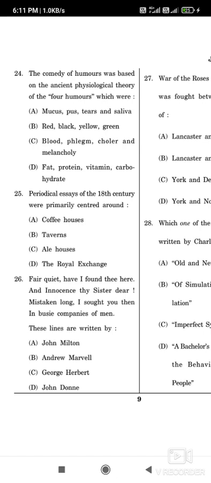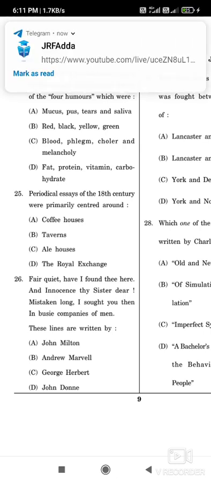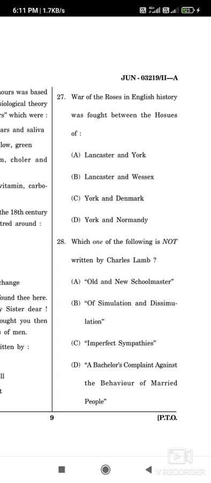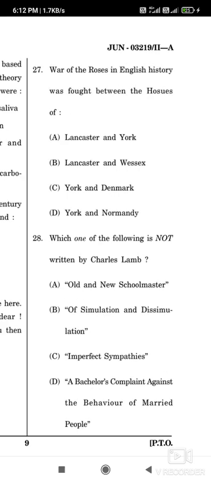Now question number 26: Fair quiet, have I found thee here, and innocence, my sister dear, mistaken long, I sought you then in busy companies of men. These lines are written by whom? The correct option is B, Andrew Marvell. Andrew Marvell is also a very important poet. Then question number 27: The War of the Roses in English history was fought between the houses of whom? The correct option is A, Lancaster and York, which is known as the War of the Roses.